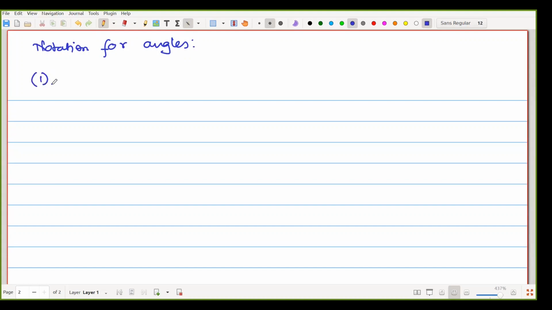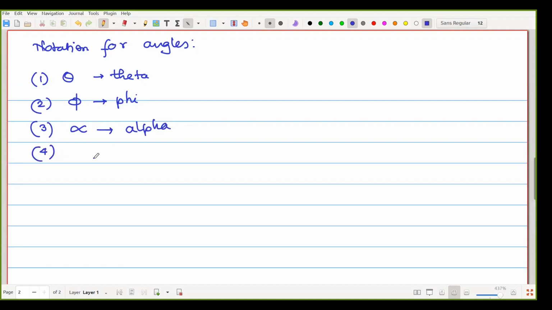Suppose one, that is the Greek letter theta. Second one, that is phi. Third one, as you know, that is alpha. Fourth, as you know, that is beta.